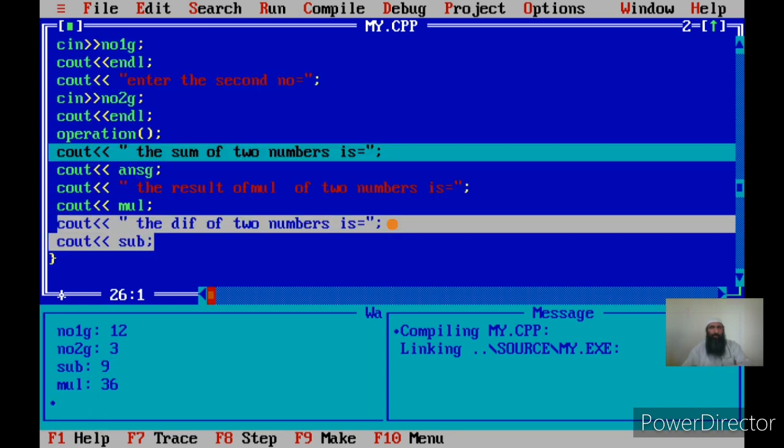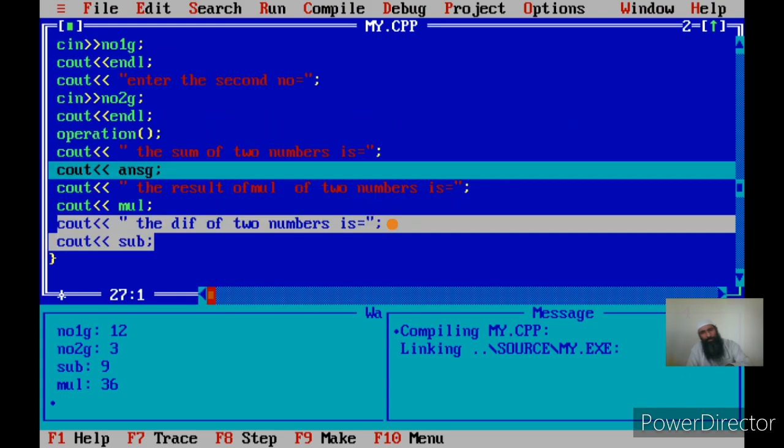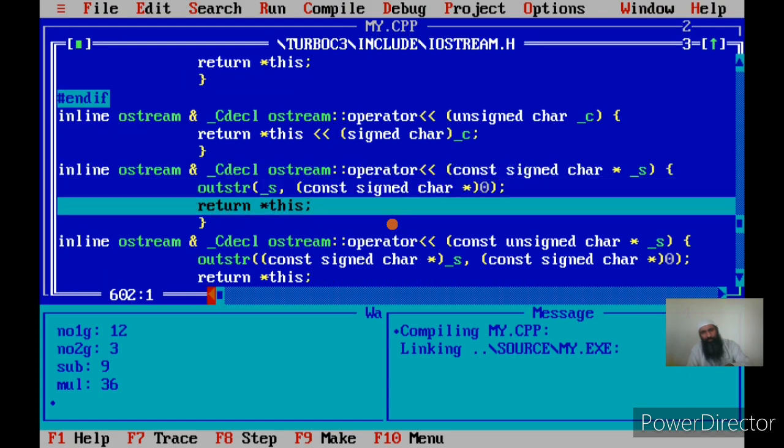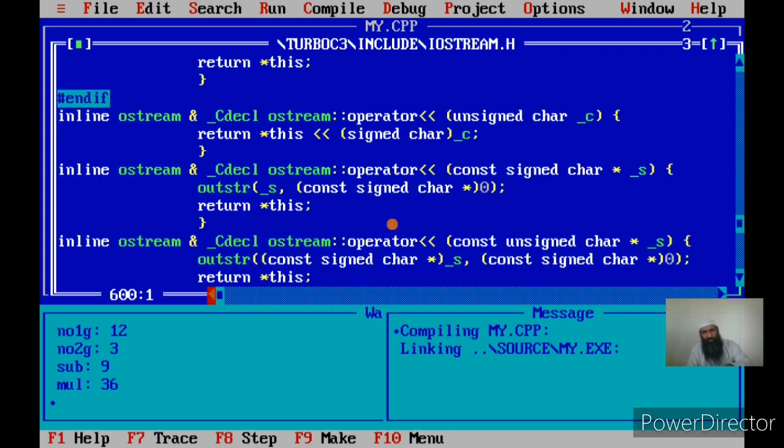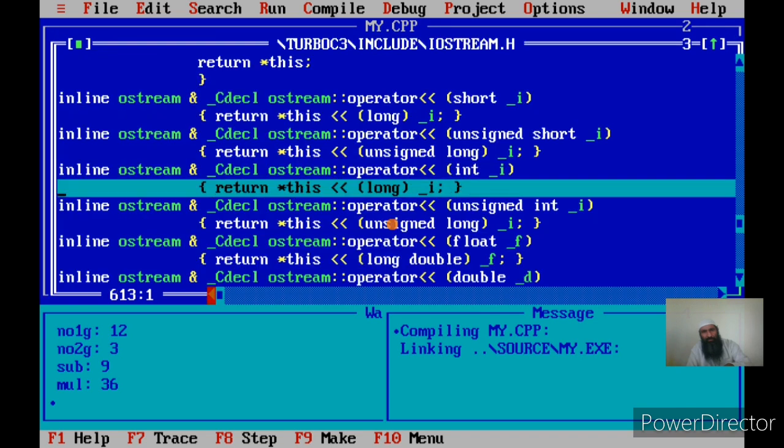Now once I go into main, this multiplication global variable mul, the global variable sub, and answer G are available in the main also. Their access is available in the main also. Now I can access these variables and they have stored the answers of the addition, multiplication and subtraction of the two numbers.